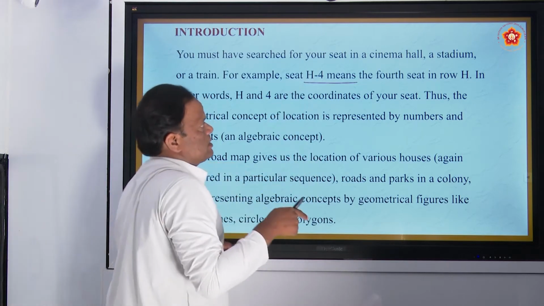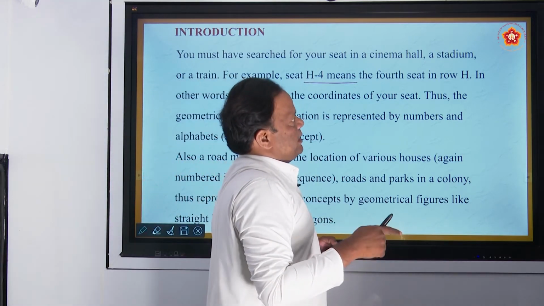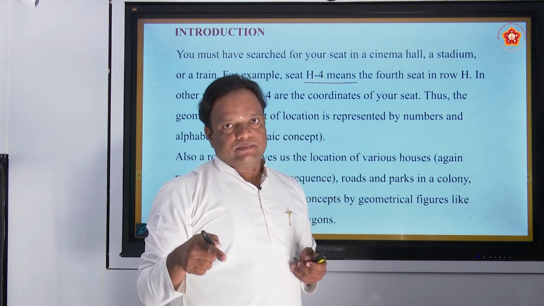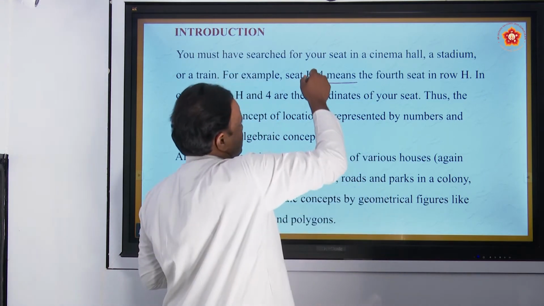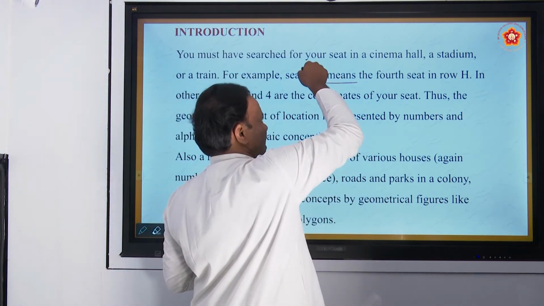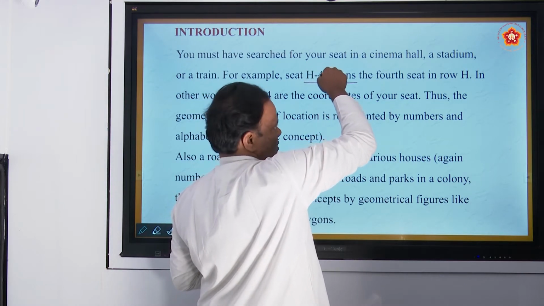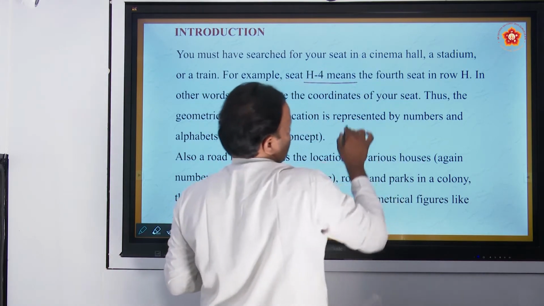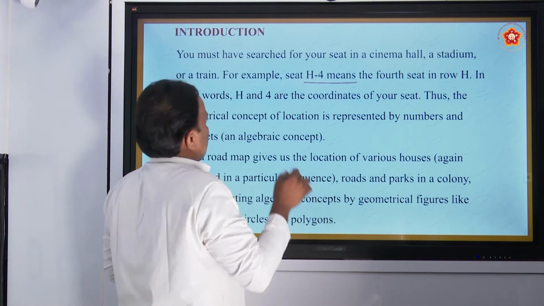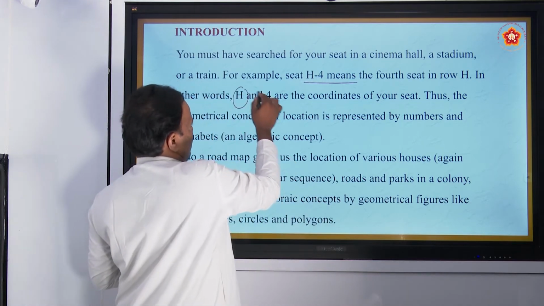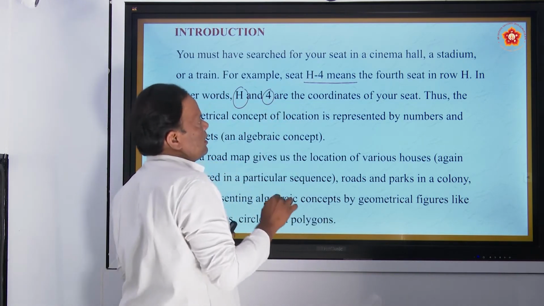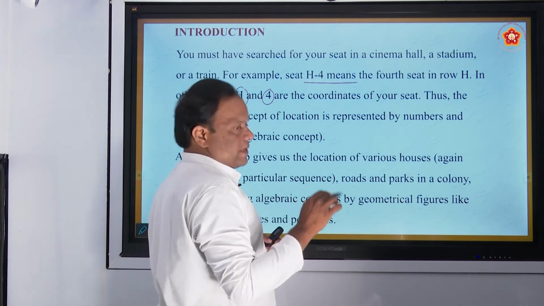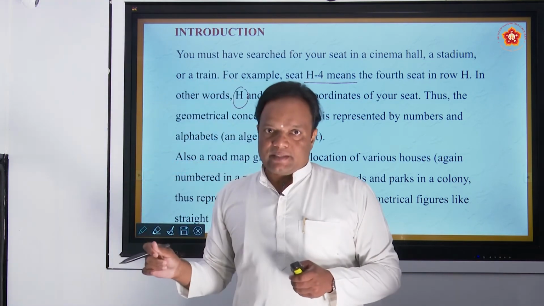Seat H4 means the fourth seat in row H. Okay, this is your seat. In other words, H and 4 are the coordinates of your seat.